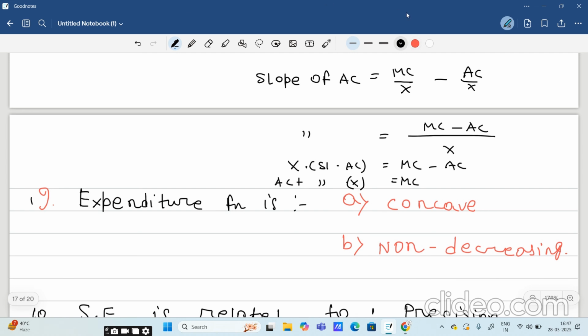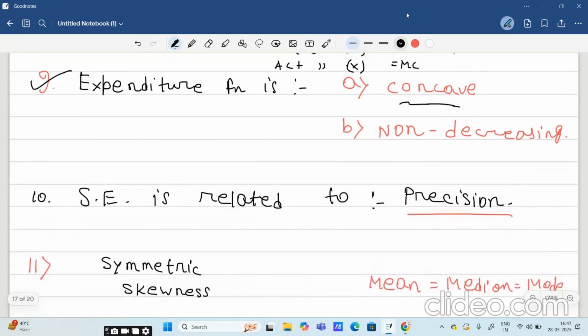Next, it is the question of expenditure function. Look, expenditure function is concave and it is non-decreasing in prices. But there was another option in the question, that the expenditure function gives us the utility by maximizing our budget.